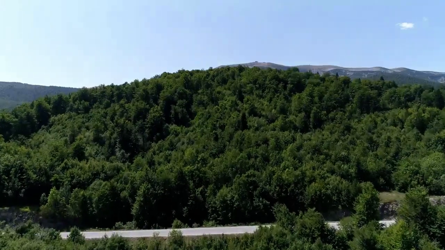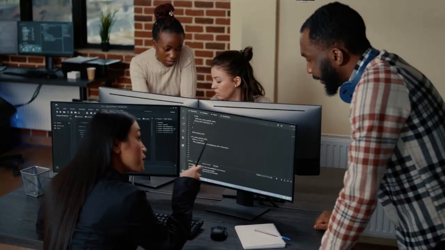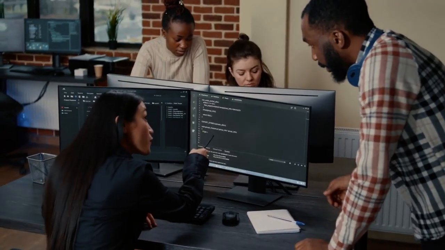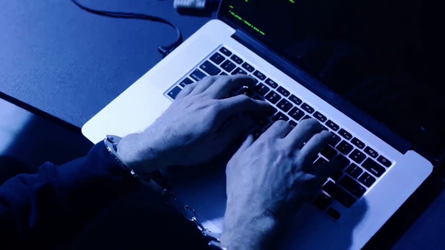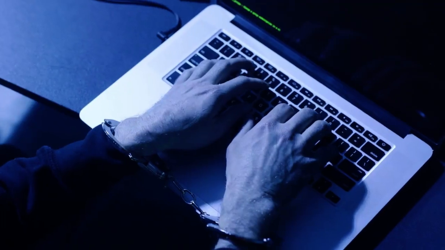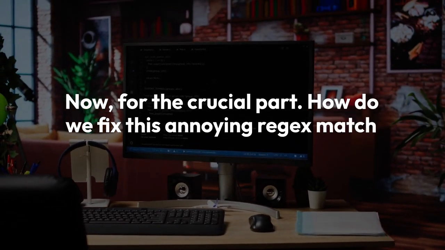It's like trying to follow an old map when the roads have been completely redesigned. The Pytube developers then need to update their library's code to match YouTube's new structure. It's a continuous game of catch-up, which is why these errors pop up periodically. Now, for the crucial part. How do we fix this annoying regex match error?